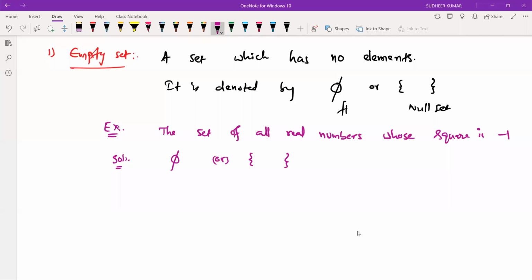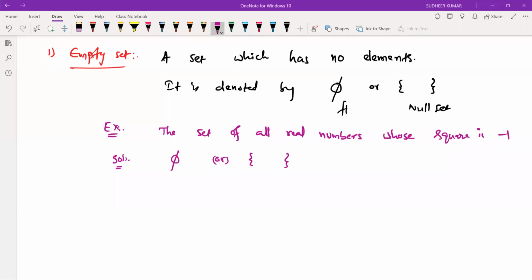So set of even prime numbers more than 2. So even prime number only one we have, that is 2. More than 2 means greater than 2. It is also an empty set, right?